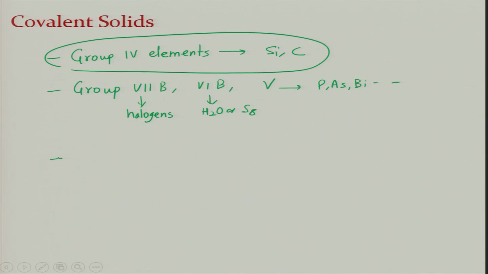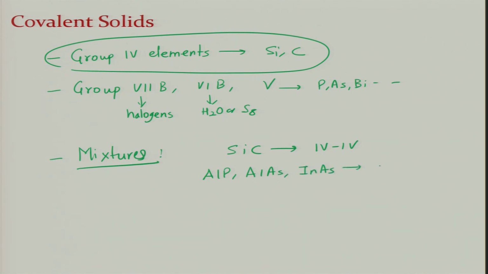And then we have mixtures which also form covalently bonded compounds, and these could be silicon carbide, which is a 4,4 compound. You can also have aluminum phosphide, aluminum arsenide and indium arsenide, which are 3,5 compounds. You have zinc oxide, zinc sulfide, which are 2,6 compounds. Zinc oxide is a dielectric material, and we will see what its structure is. There are multiple examples of these covalent solids.